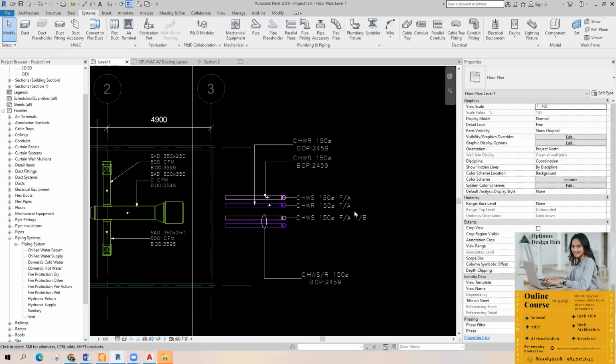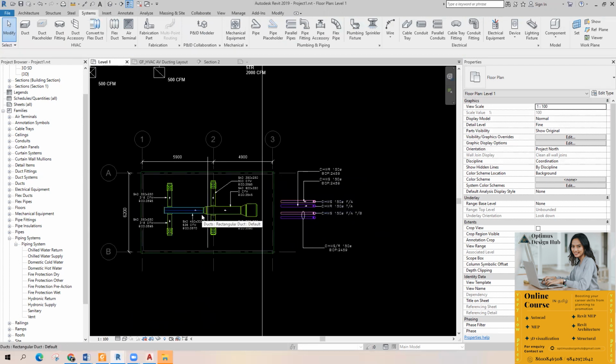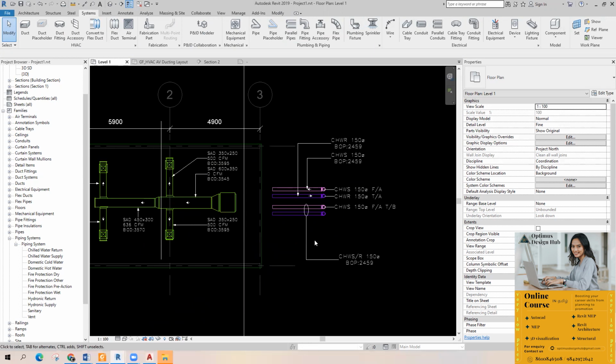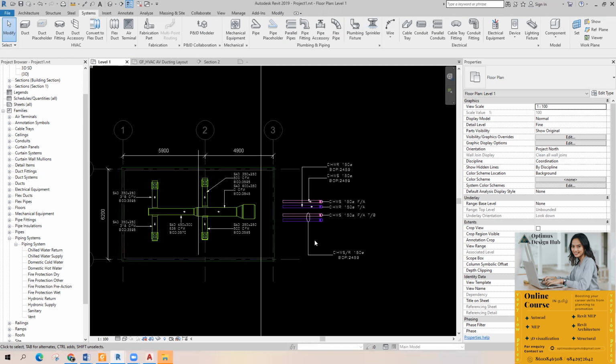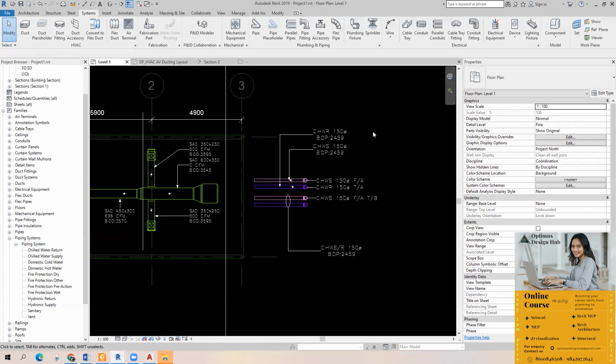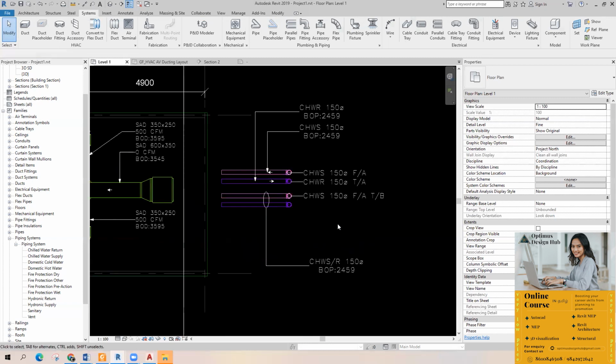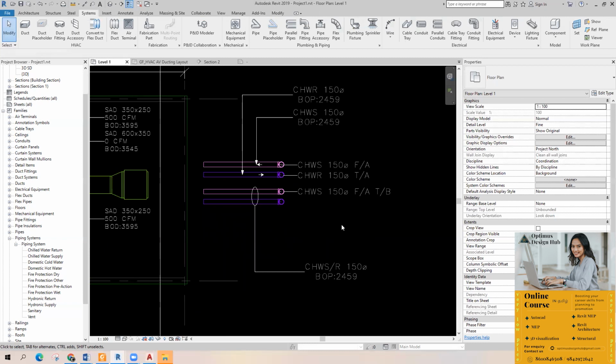Similar to pipe, you can also create the same for duct. So just try it. We'll end for today. Please try to do these tools. We'll finish chill water first, and then we'll go into plumbing and drainage, then we'll go to firefighting.